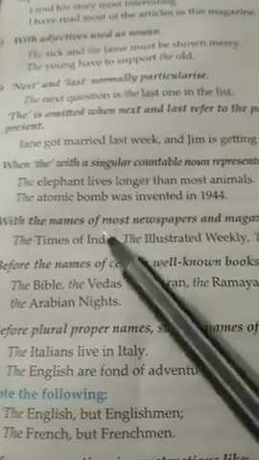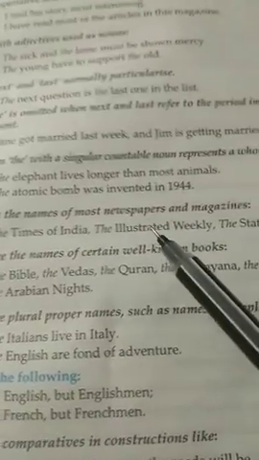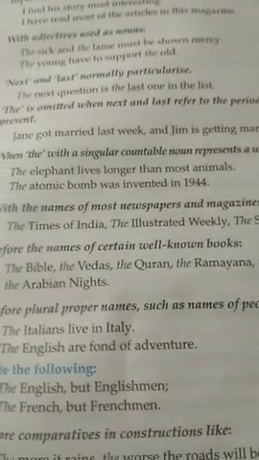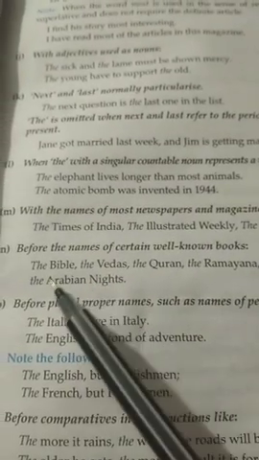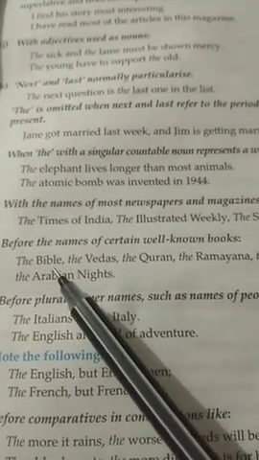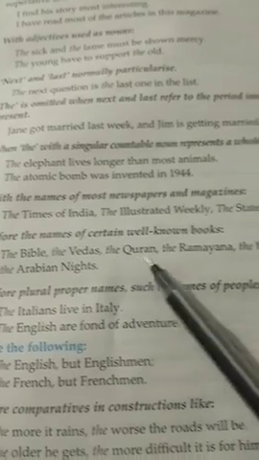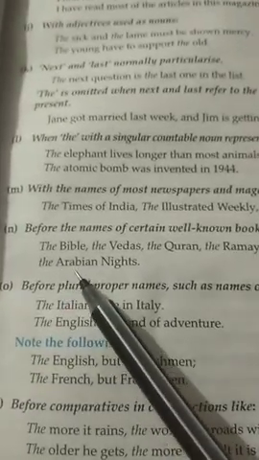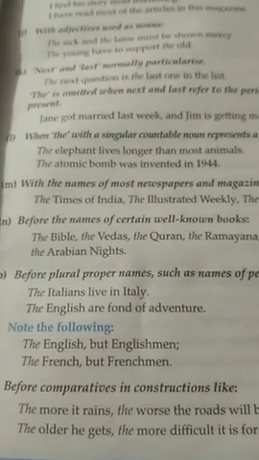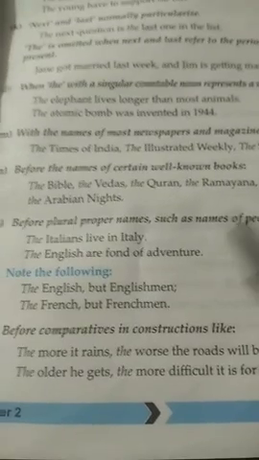So the article "the" is used. With the names of most newspapers and magazines, we use the article "the." Then before the names of certain well-known books also: the Bible, the Vedas, the Quran, the Ramayana, the Mahabharata, the Arabian Nights. So before the names of very well-known books, we use the article "the."